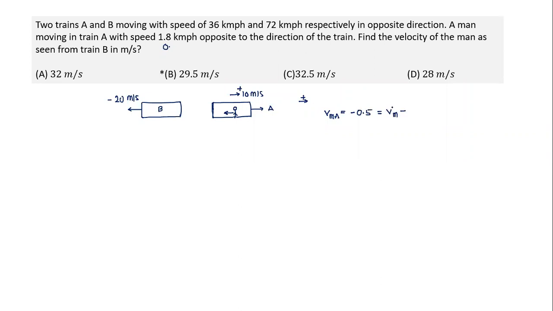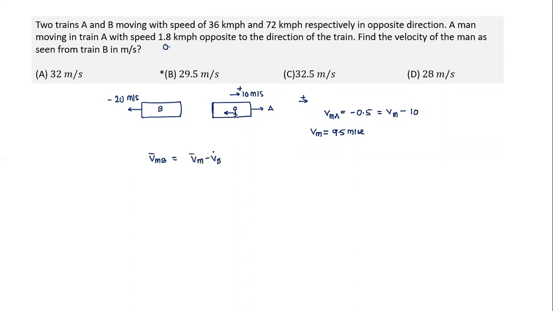And what is train A? This is 10. So what does this tell you? It tells you the velocity of the man in the ground frame of reference is 9.5 meter per second. And we know the ground velocity of B. What we need to find is the velocity of man as seen by train B. So we need to find VMB, which is equal to VM minus VB.